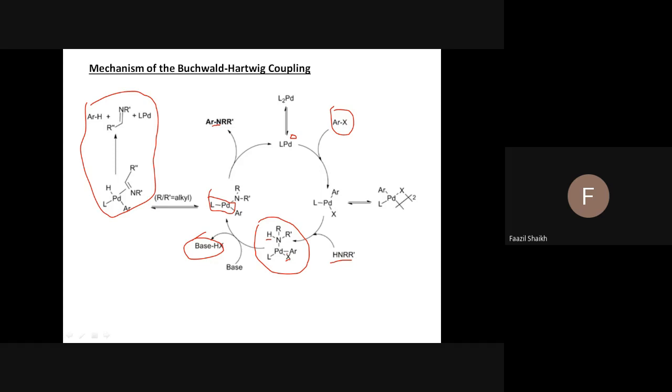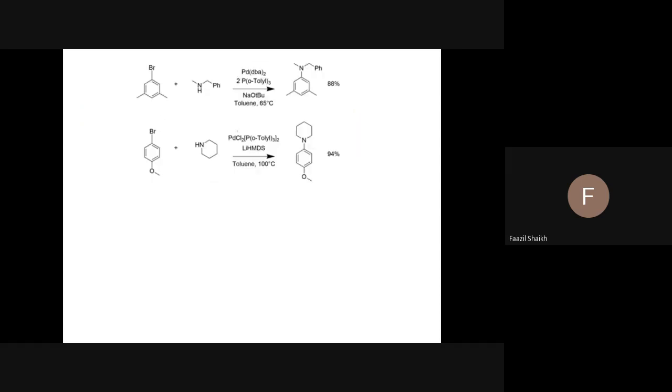The base removes H and X and gives this compound, in which the transfer of this amine over this aryl group leads to the formation of the carbon-nitrogen bond, and the palladium catalyst is regenerated. This cycle continues and our compound formation takes place.